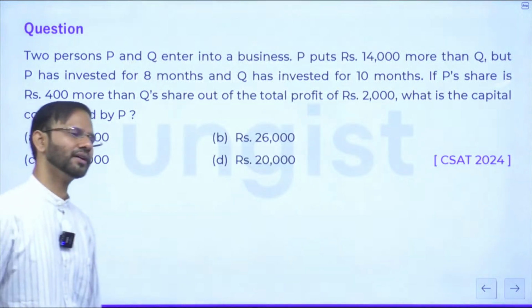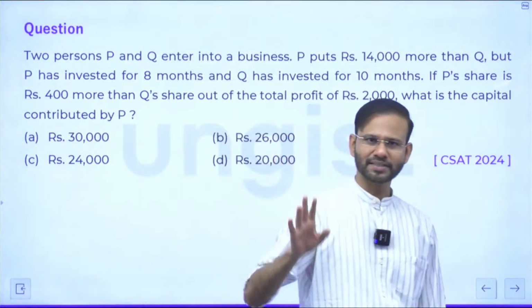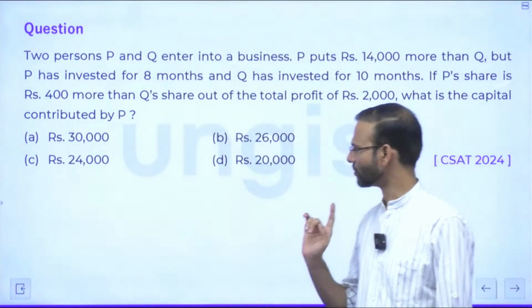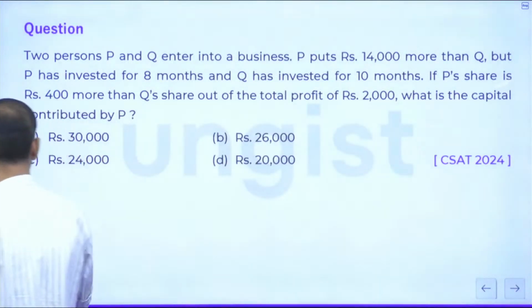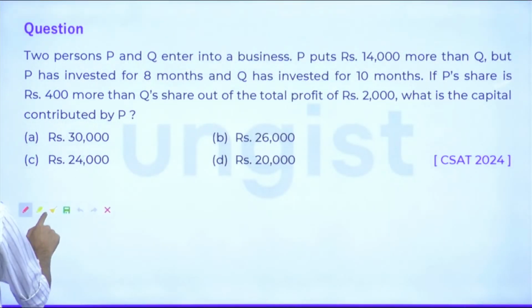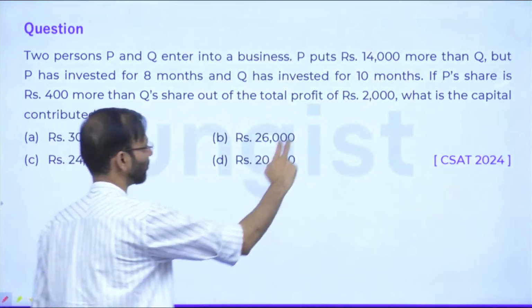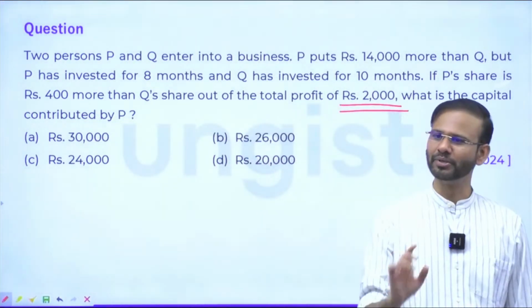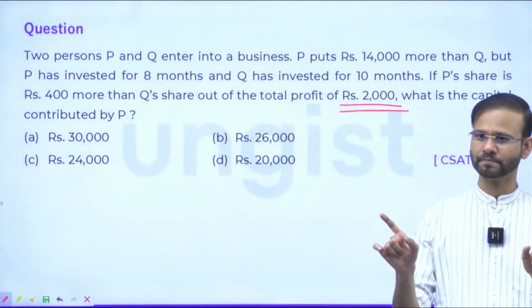See, everyone, just look at this. I don't want any solution. I just want to know what is the distribution of the profit. In what ratio the profit was distributed? Can you tell me? Don't solve it.